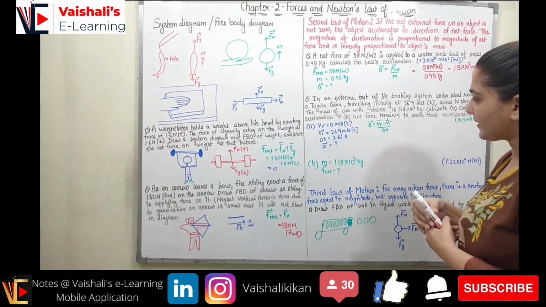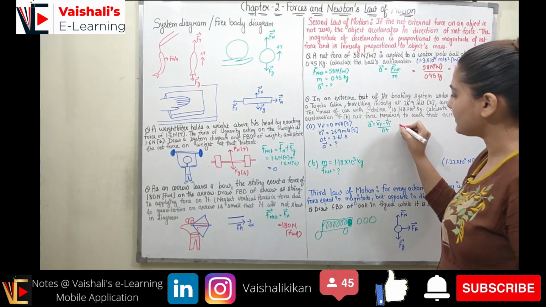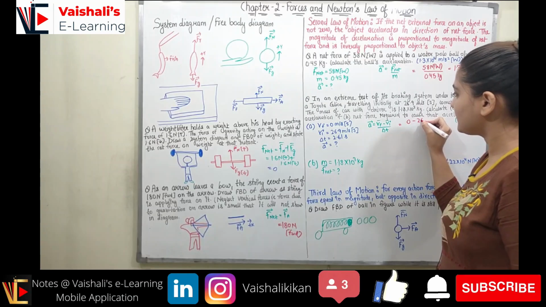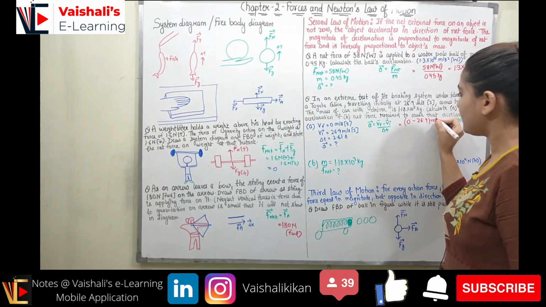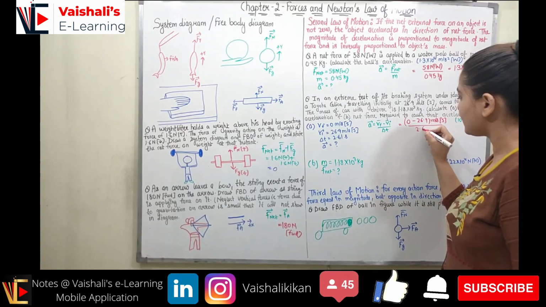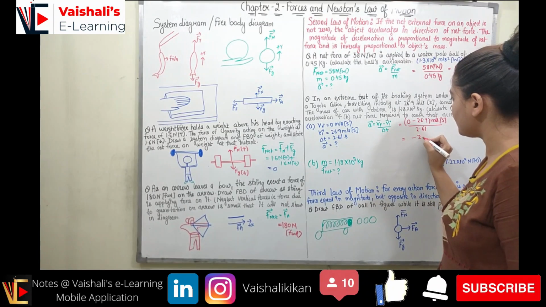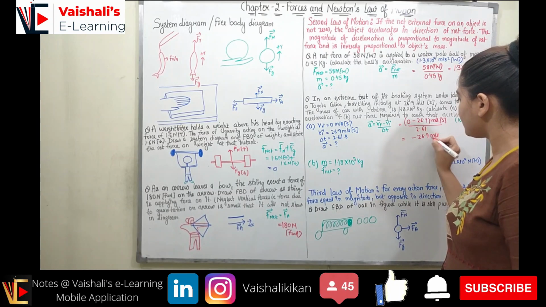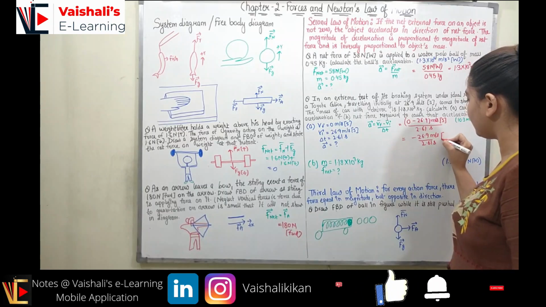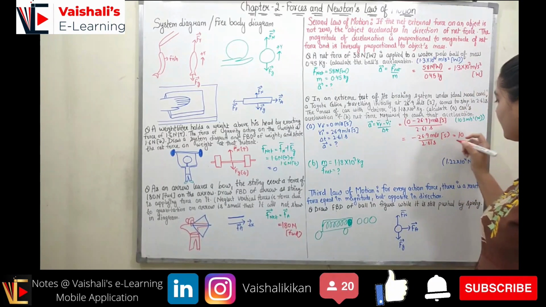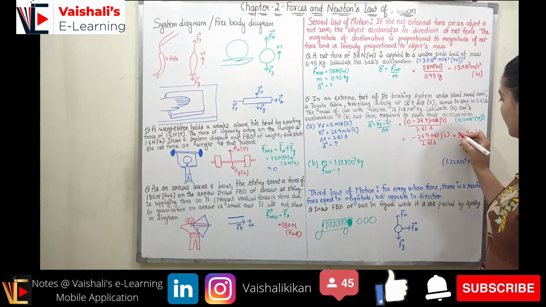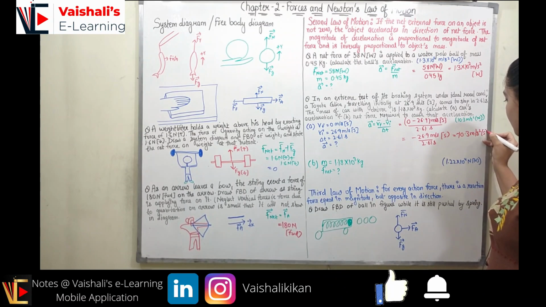We know the formula of acceleration. It is V final minus V initial upon delta t. What is V final? It is 0, minus V initial, 26.9 meter per second in south, divided by delta t, which is 2.61. So it will come out to be minus 26.9 meter per second upon 2.61 second in south. When you divide it, it comes out to be 10.3 meter per second square, with a minus sign in south.